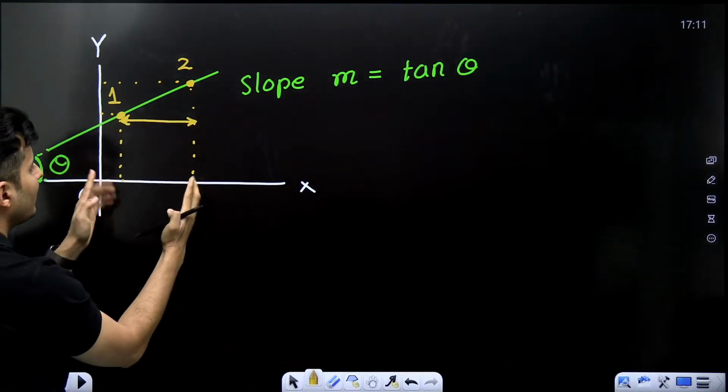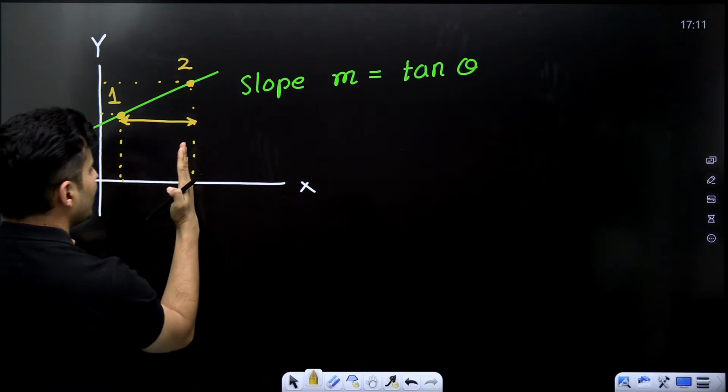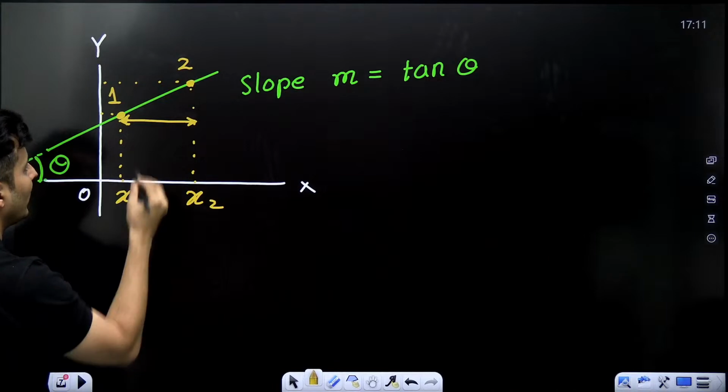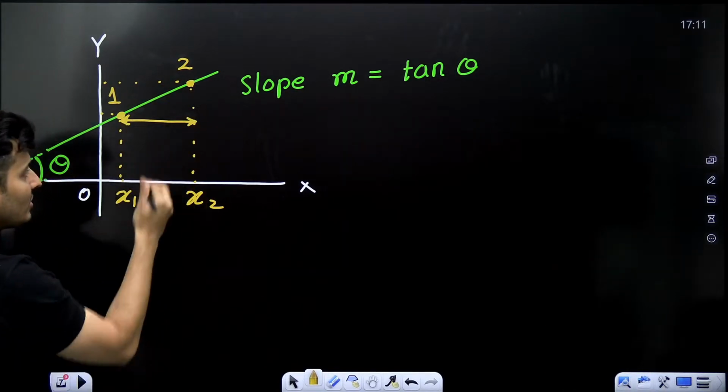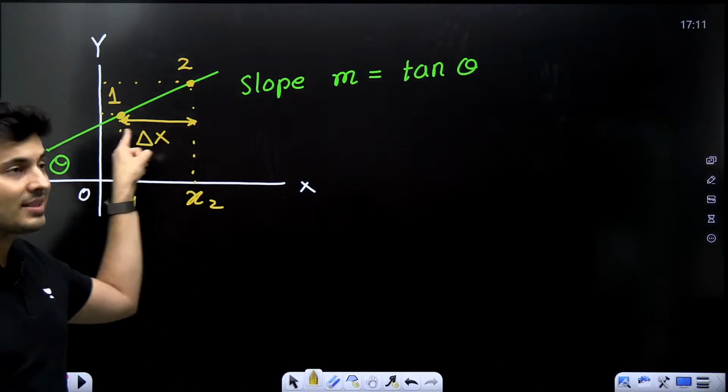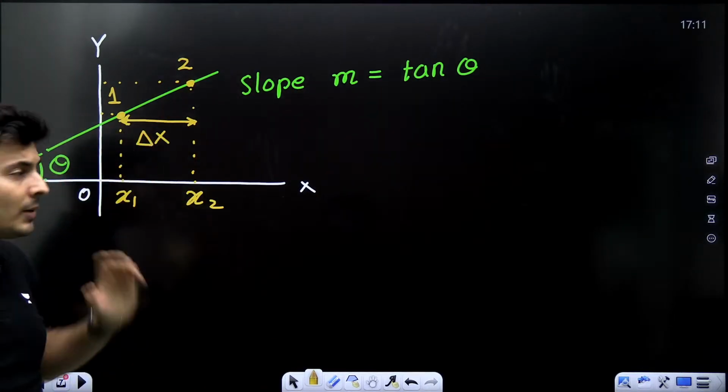From here to here, the difference of their x coordinate. This is x2, this is x1. If this is x2, then this is x1. So what is this? The difference of the x coordinate, that means delta x, guys. That means this is delta x, my dear warriors, correct?